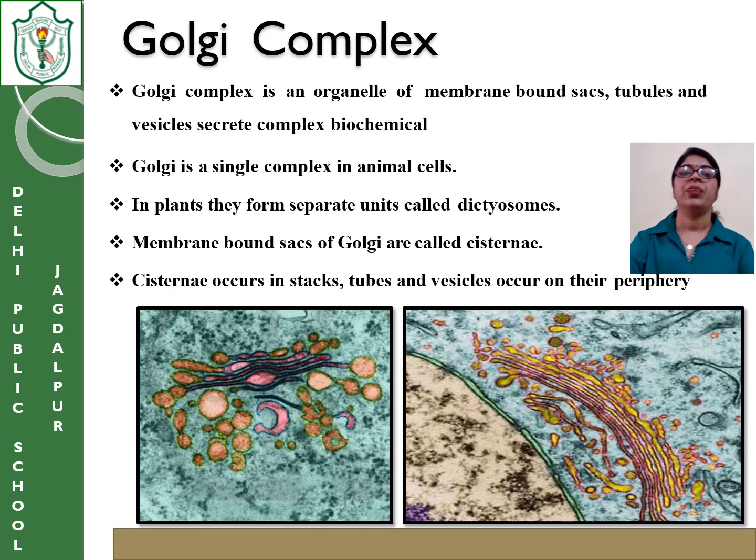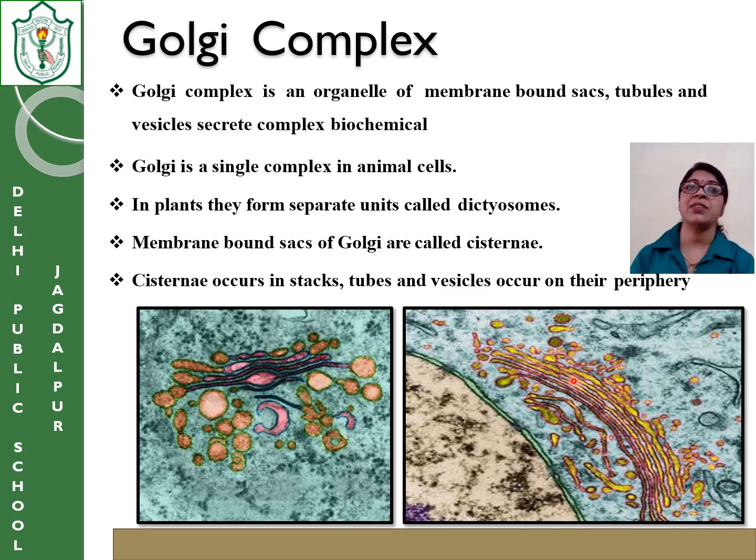Now we go to the Golgi apparatus. The next organelle we will do is the Golgi apparatus or complex. You can see that the structures are long, tubule type, then some are sac type and some are vesicles, and they secrete some kind of chemical. Okay, what is the role of it? It gets the synthesized material from the ER, and from here it transfers.